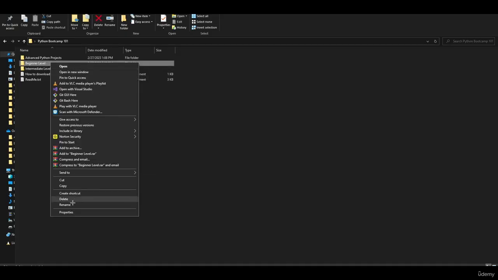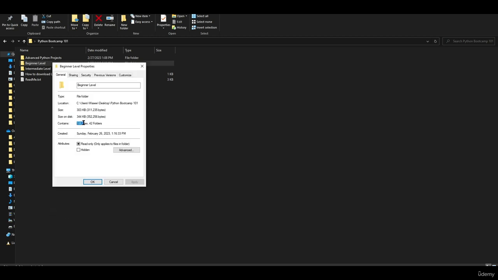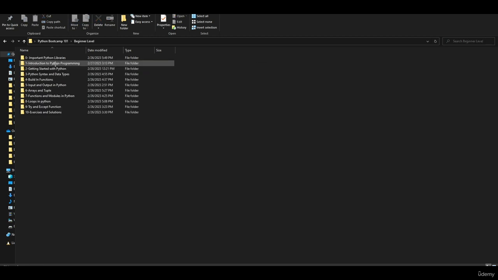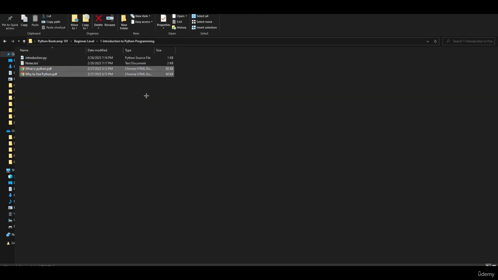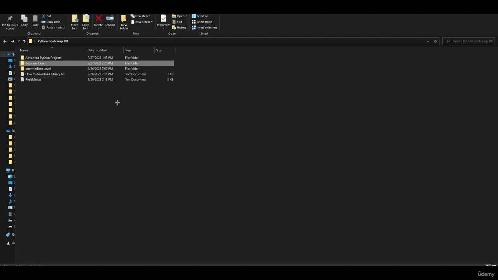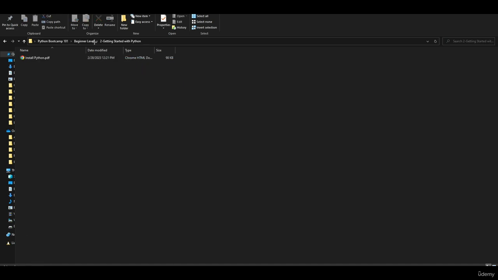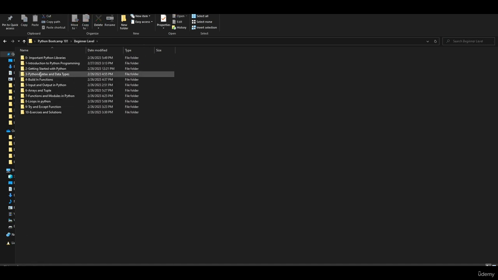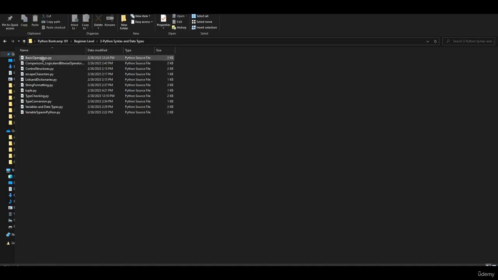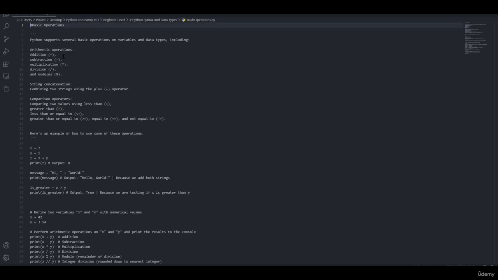So for a beginner level, we do have almost 108 files. Beginners will learn important Python libraries, introduction to Python, general information and important notes, then getting started with Python, how to install Python on your machine, which is also covered in a video, and jumping to the coding part of this course. For example, basic operation: addition, multiplication, subtraction.